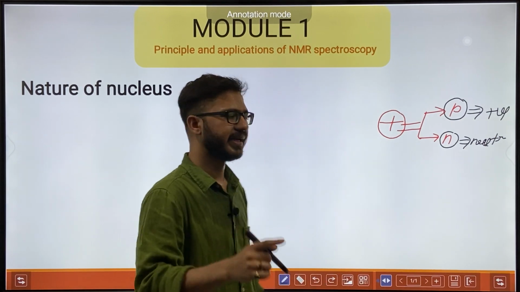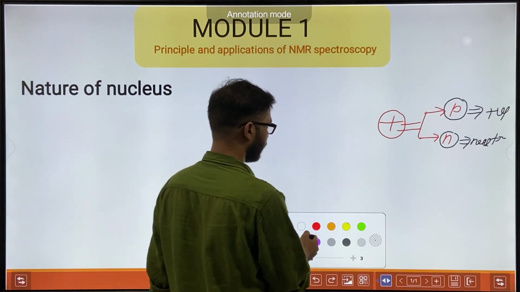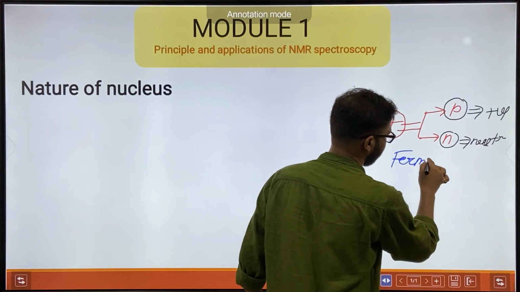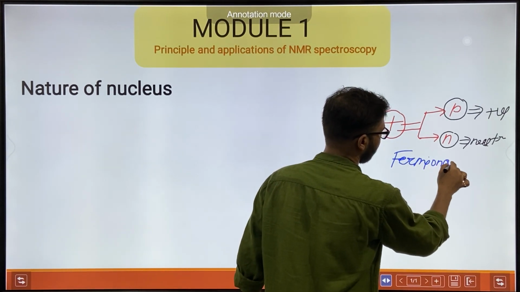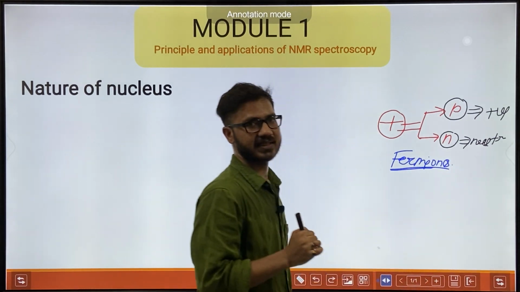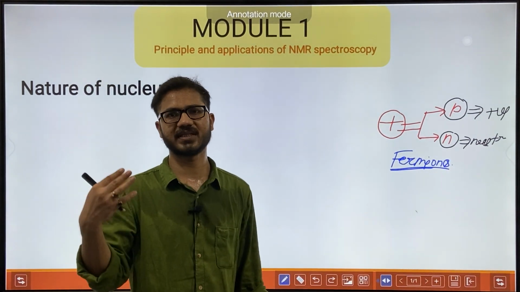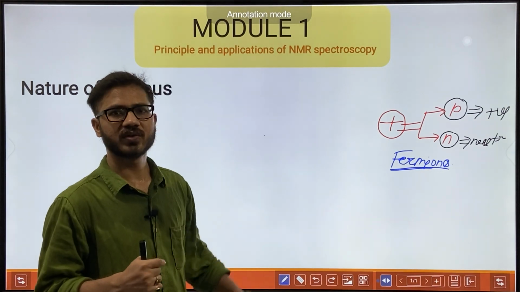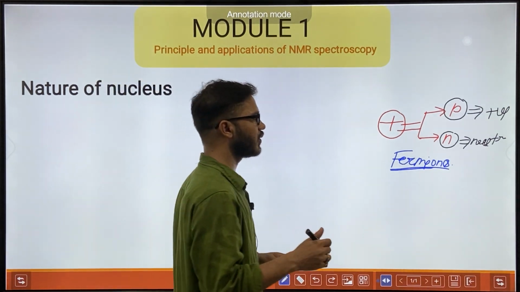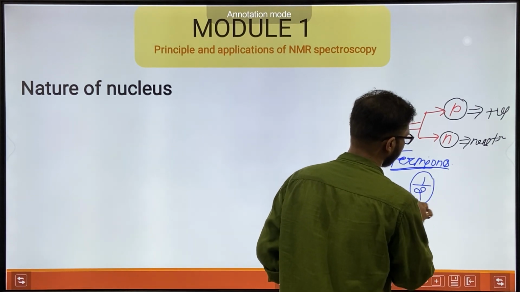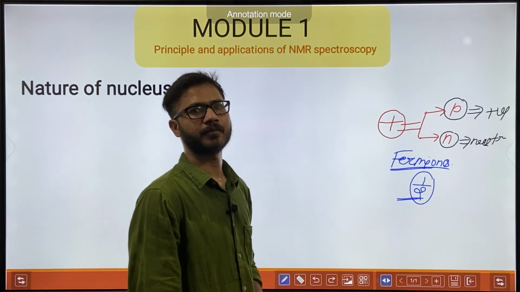Both protons and neutrons are fermions. When we discuss statistical thermodynamics, we will discuss what fermions are and what fermion statistics is. The first property is that fermions have a spin state of half.